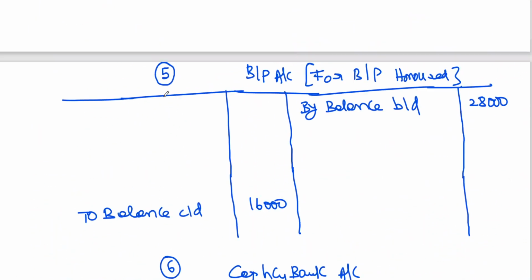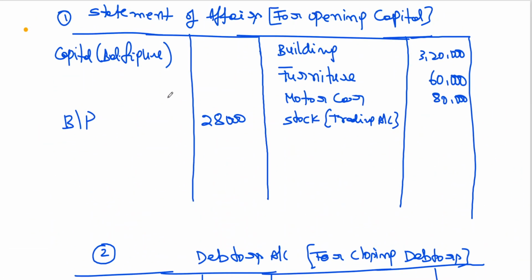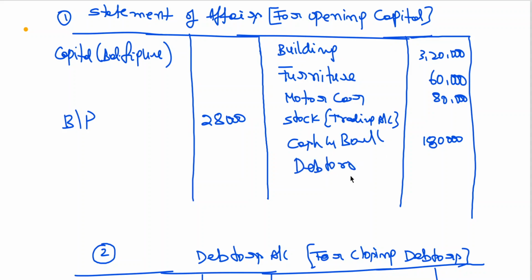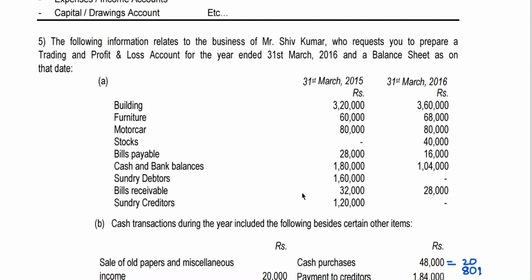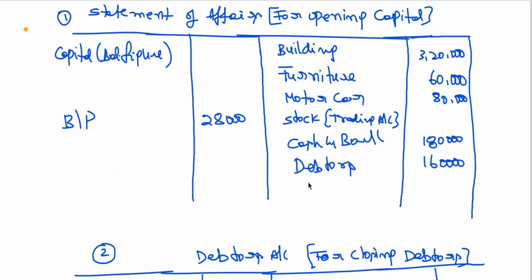Okay. So now this is to be taken to opening balance sheet also. Cash and bank 1,80,000. After that I got debtors 160. Bills receivable 32.